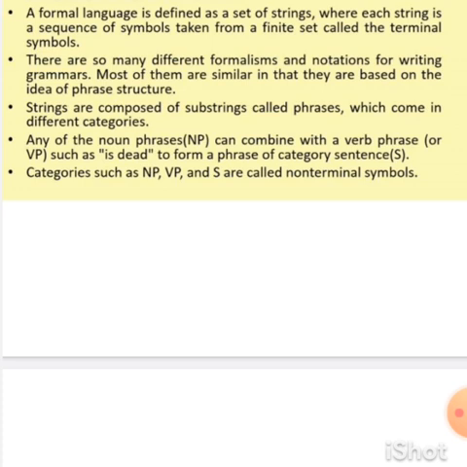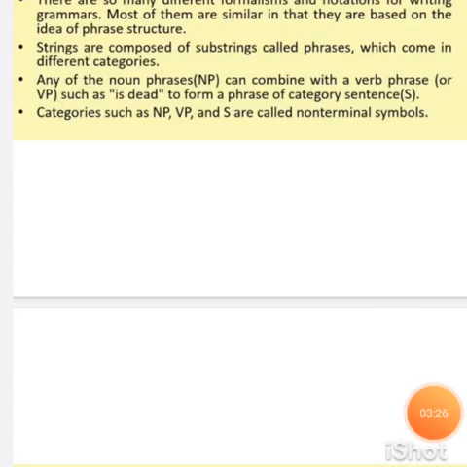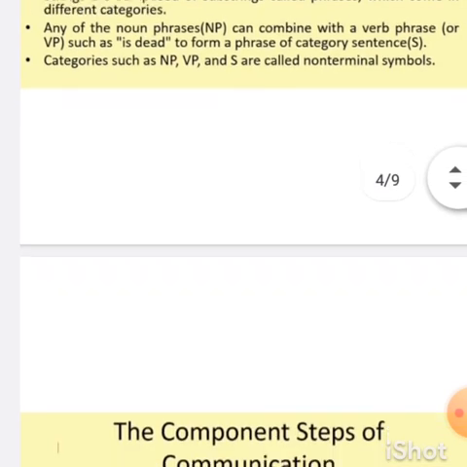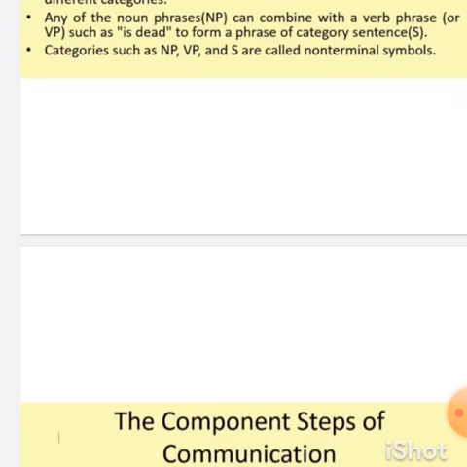When it comes to natural language, characters and symbols make words and sentences. Single words and sentences can be called phrases, and a group of phrases makes the complete sentence. Here we have different types of phrases: noun phrase, verb phrase, and a combination of a noun and verb phrase makes the sentence. We can say that is NP, VP, S, like that.